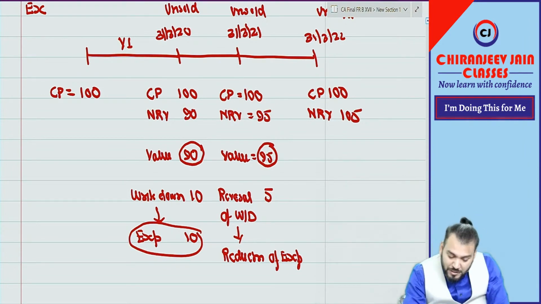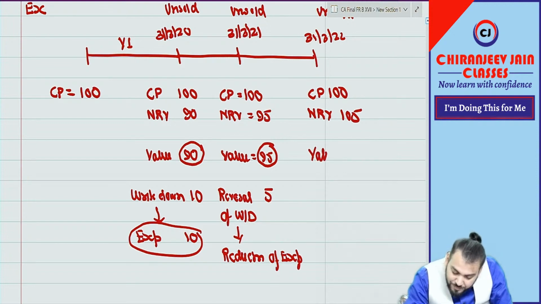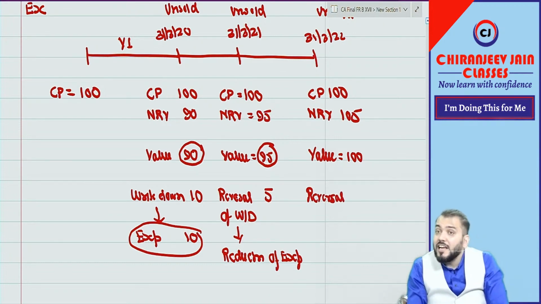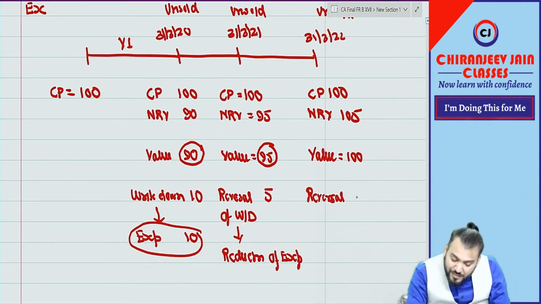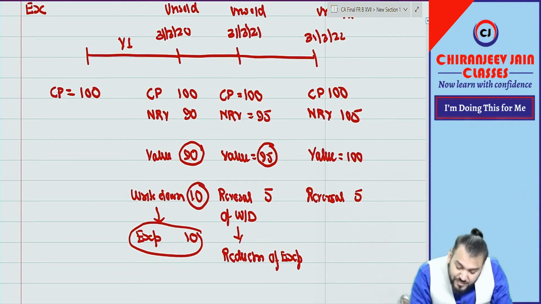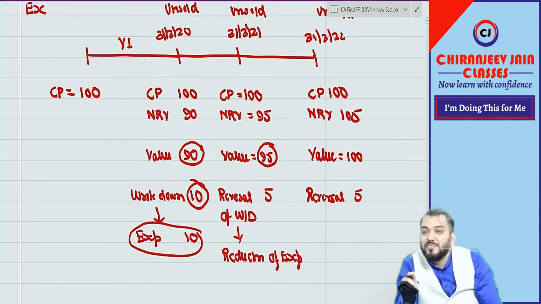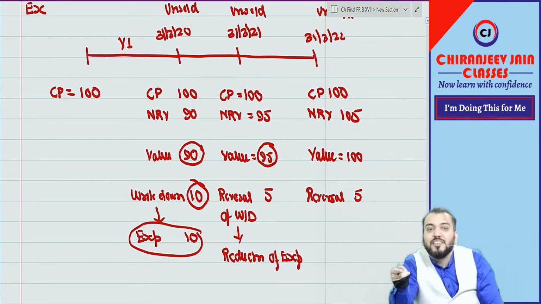Quite possible. Tell me, value is equal to what? 100. Last year it was 95. Now it becomes 100. So how much is the increase? Can I say the reversal cannot be more than the previous write down? You can reverse only to the extent of the previous write down, because if you reverse more than the previous write down, it is against conservatism.